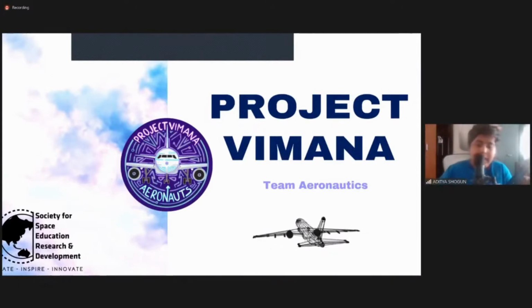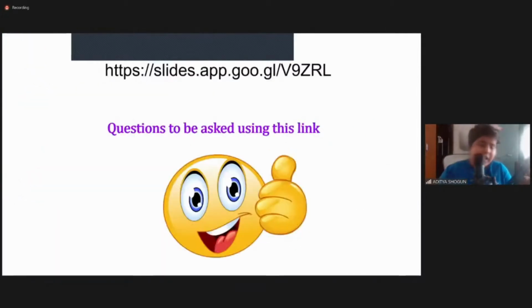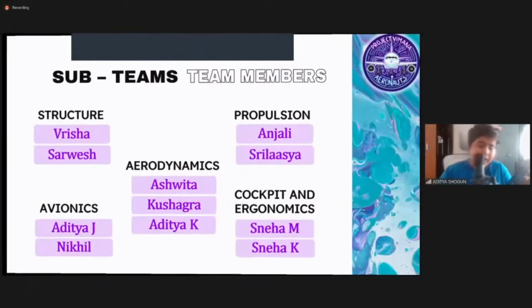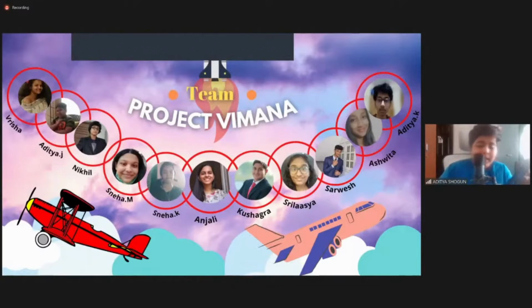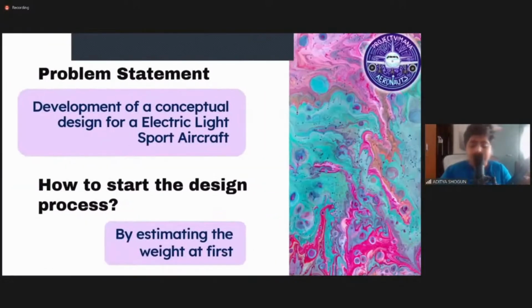I, Aditya, and my teammates from the Aeronautics team Project Vimana will take you through the roller coaster of our conceptual designing process. We have 5 subgroups amongst ourselves, which are structure, aerodynamics, propulsion, avionics, cockpit, and ergonomics. Now, our problem statement is to design an electric light sports aircraft specifically for tourism purposes. We started the designing process by estimating the max takeoff weight denoted by W0.